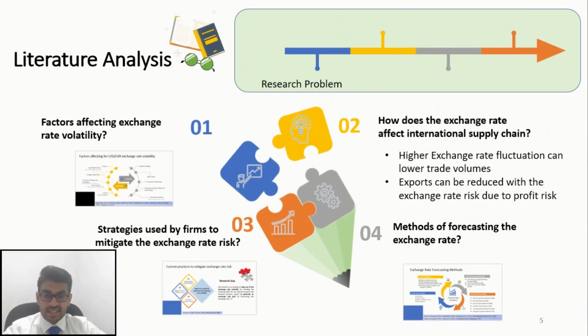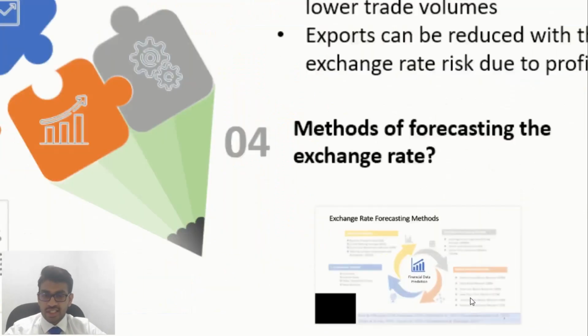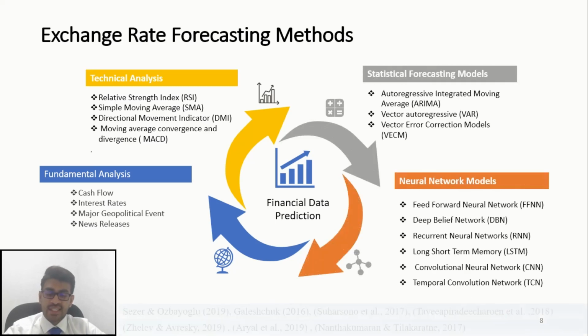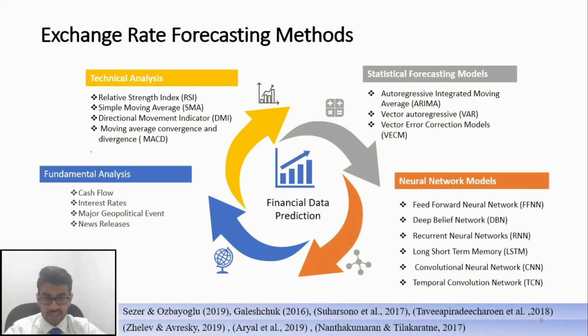After finding this research gap, we analyzed the methods of forecasting the exchange rate. According to the literature, there are basically 2 methods of exchange rate forecasting: fundamental analysis and technical analysis. There are many methods of doing this analysis as listed here, and there are mainly 2 forecasting methods: statistical forecasting and neural network forecasting.